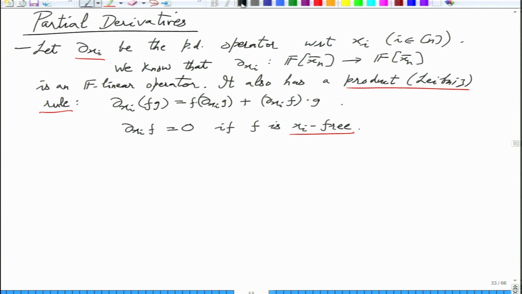So what we'll do next time is show that these first order derivatives can all be computed simultaneously by a circuit whose size and depth are the same as before.